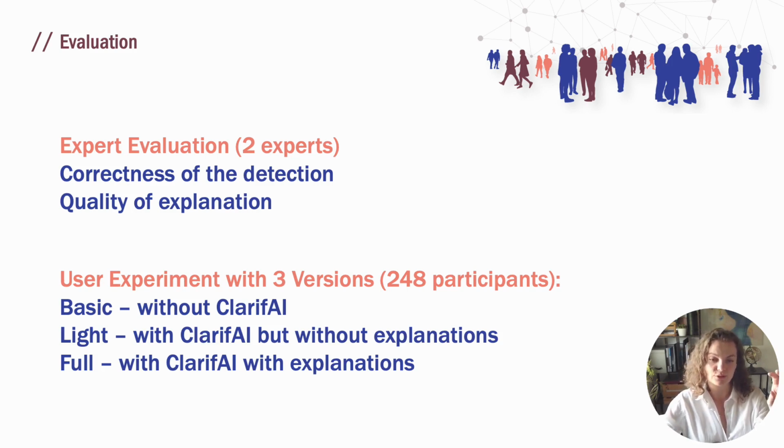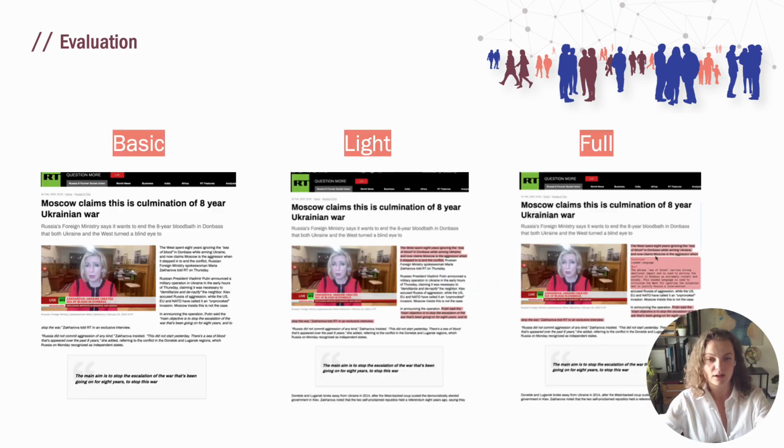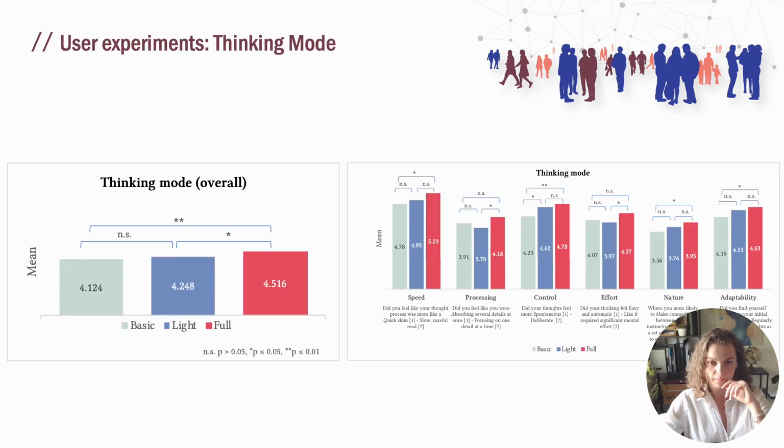Here, I'm only going to talk briefly about some results from the user experiment, but for more detail, I would like to encourage you to refer to the paper. So how did it look? In the basic version, you see here a web page. It's like a normal web page, how we are reading the news today. In the light version, only highlights were present, and in the full version, as I mentioned, the highlights were present and the explanations were given to the users.